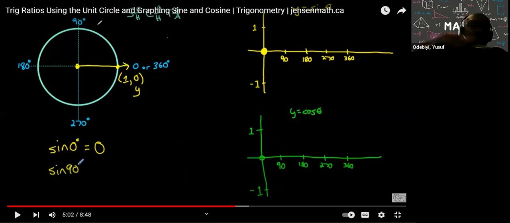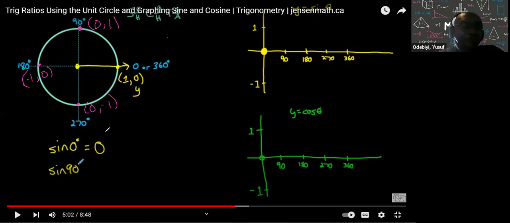Okay? So we'll put points there. So you know that's going to be 0 and 1. And over here, it's going to be 1 comma 0, but actually it's -1. And over here, I'm putting in those points there. That point there, and that point there. So that's going to be 0 comma -1, right? So if I label it like that, then I'll know what are my sine ratios for those angles, because I'll know what that point is.